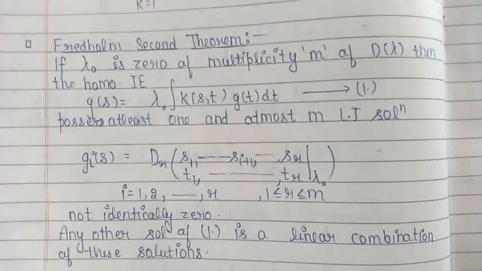The same can be expected here when the kernel is an arbitrary integrable function, and in this case also we can have a spectrum of eigenvalues as well as eigenfunctions. So the second theorem of Fredholm is devoted to the study of this problem, which we will discuss today.